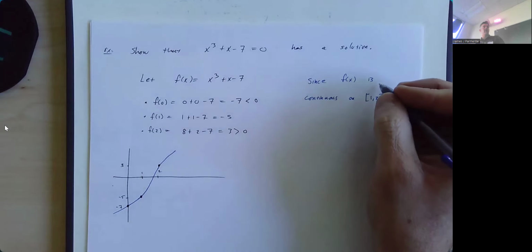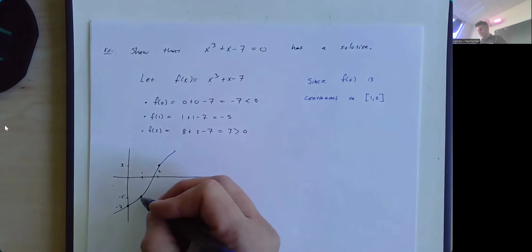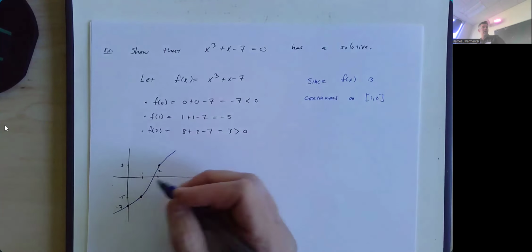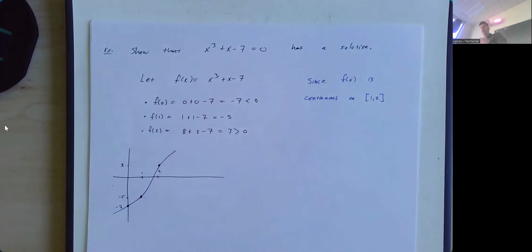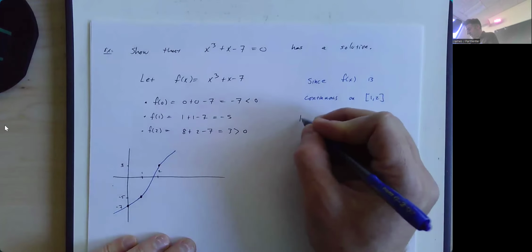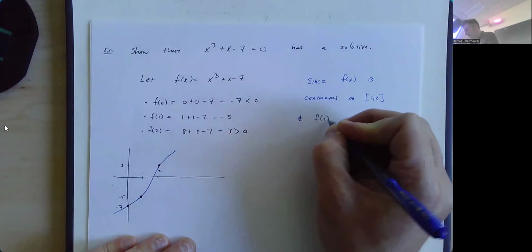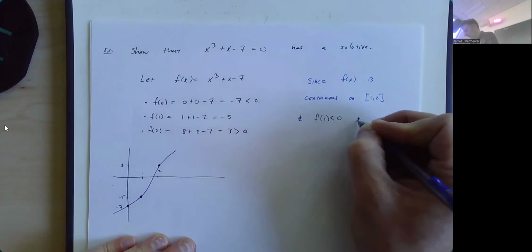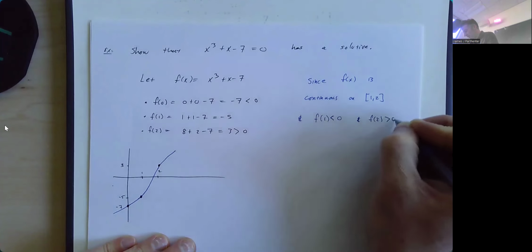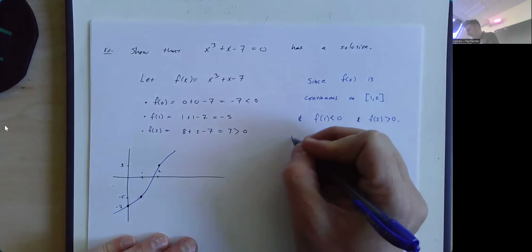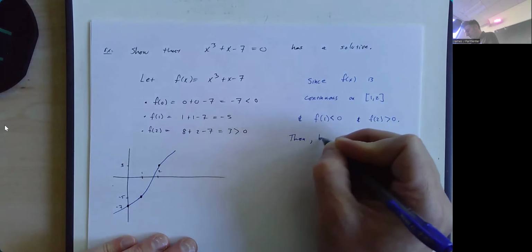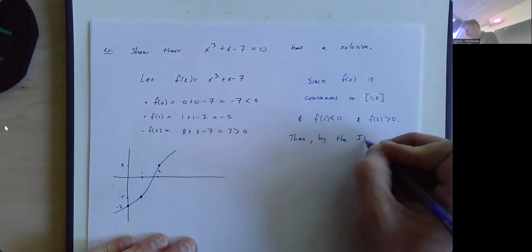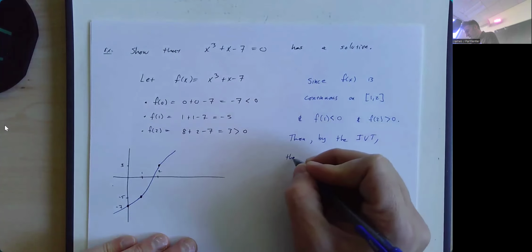Certainly continuous on the interval, and that's where we cross from being negative to being positive, somewhere between 1 and 2. So since f of x is continuous on the interval, and we have seen that f of 1 is negative and f of 2 is positive, then we can say by the intermediate value theorem, there must be